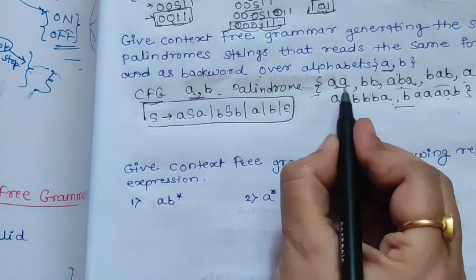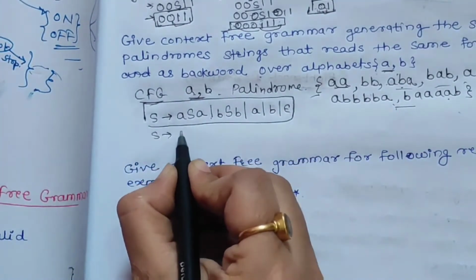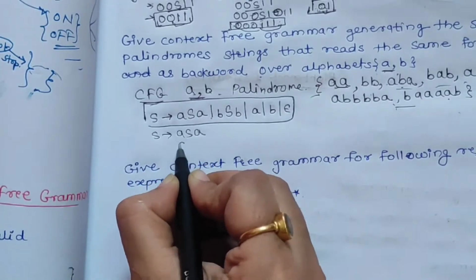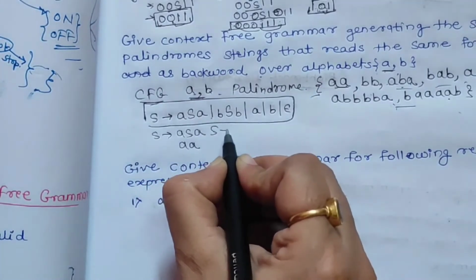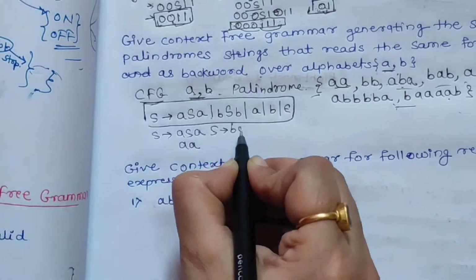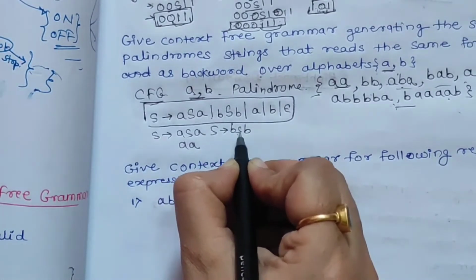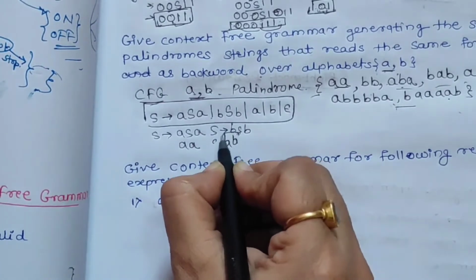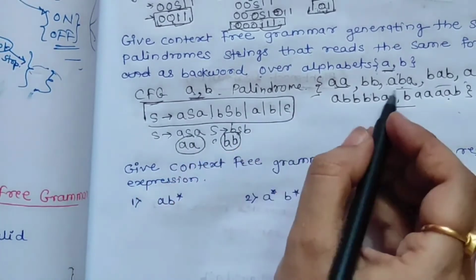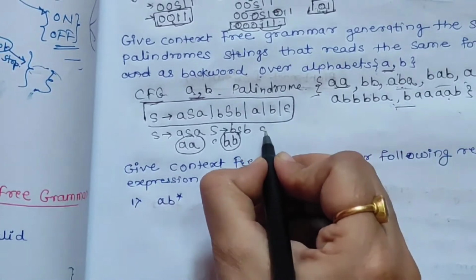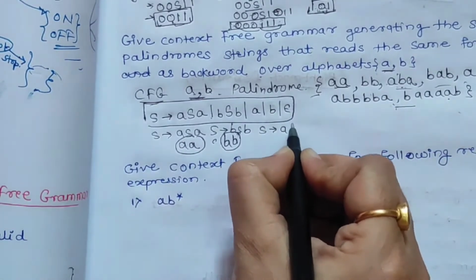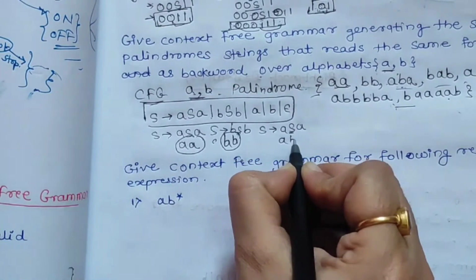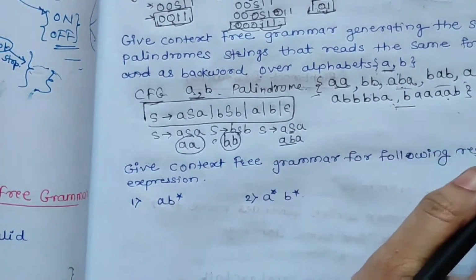So we can generate AA from this grammar. S gives ASA and this S can be replaced with epsilon. So we will get AA here. Again S gives BSB and we can replace this S with epsilon. So we will get the string BB here. In the same way, S gives ASA and this S can be replaced with B. So we can get the string ABA, which is a palindrome.